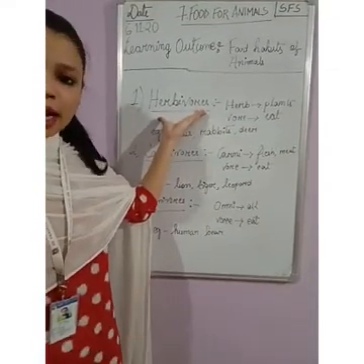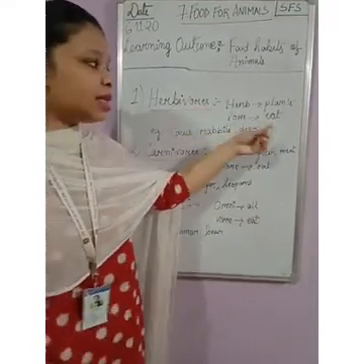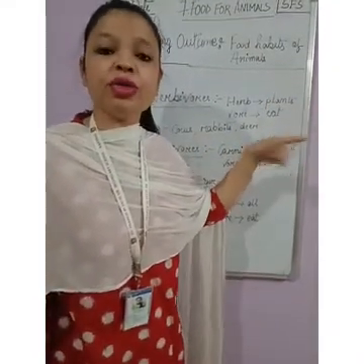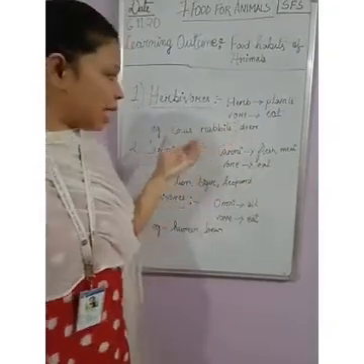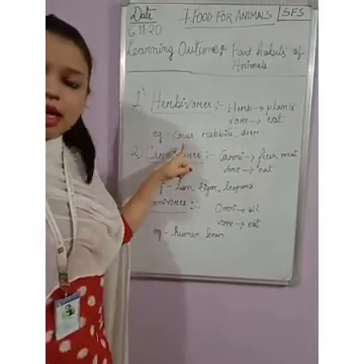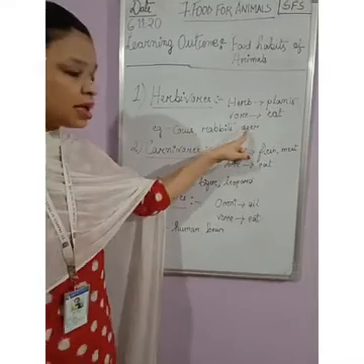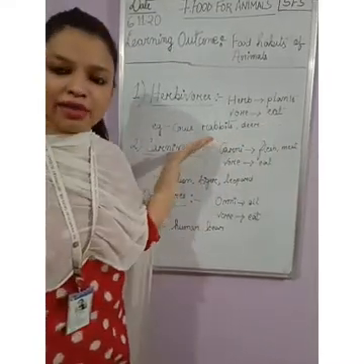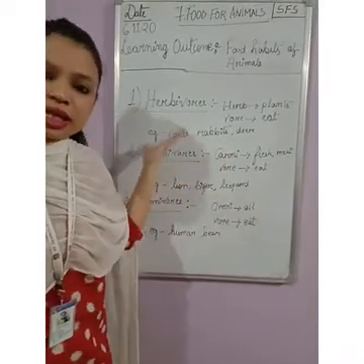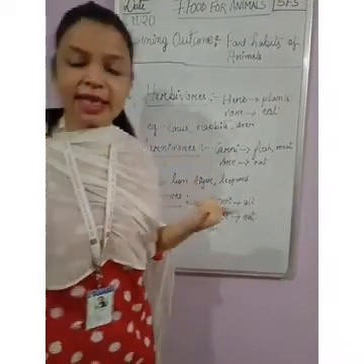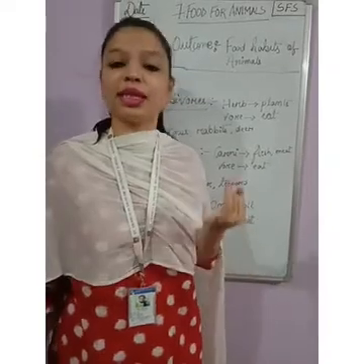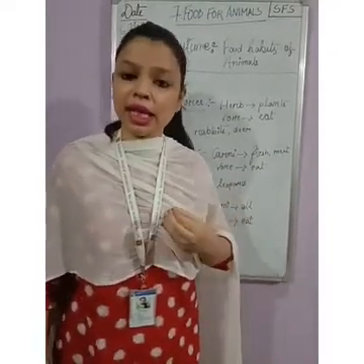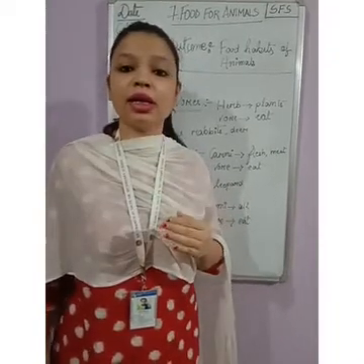Now there are some animals which are herbivores. That means they eat plants. They depend on plants to survive. So what are those animals? Those animals are cows, rabbits and deer. These and many more animals are there, but I have taken 3 examples. Such kinds of animals eat plants, leaves, stem, root. All these things they eat to survive in the environment.